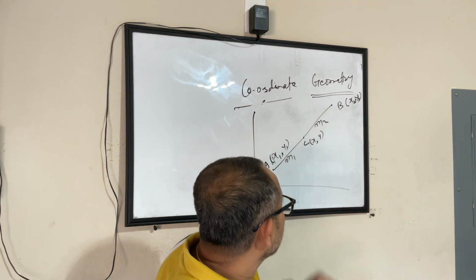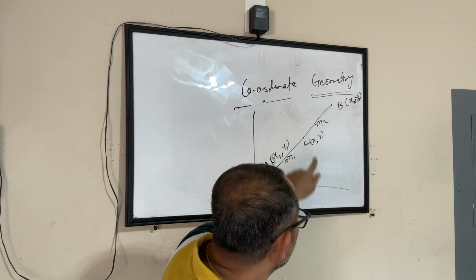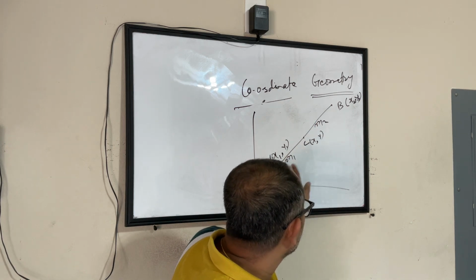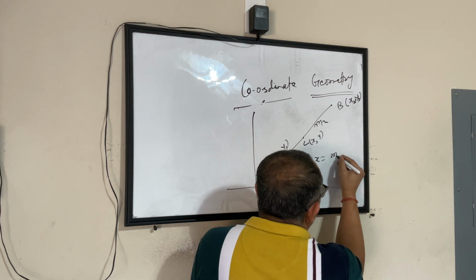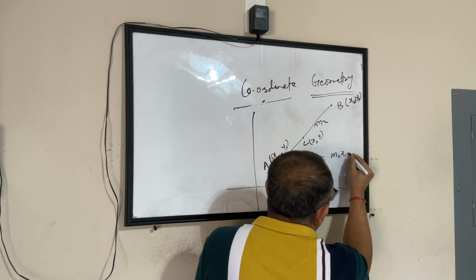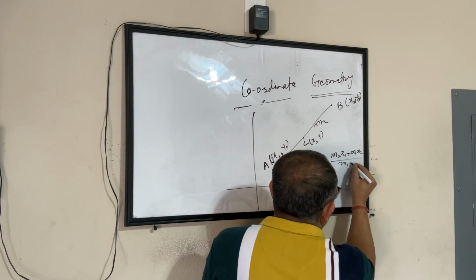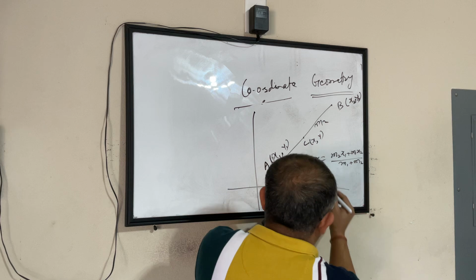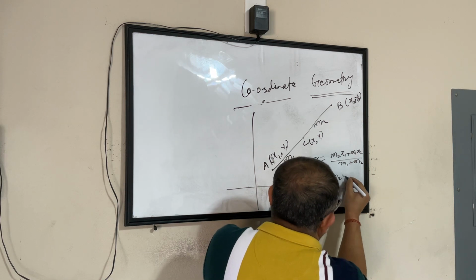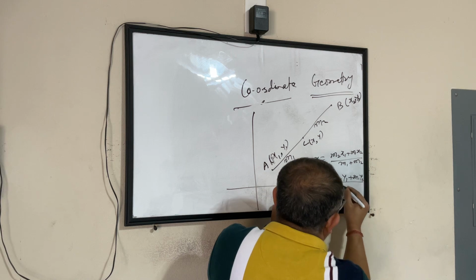And this formula says if you find a point C on this line which divides this line into the ratio m1 is to m2, then the x coordinate value would be m2 into x1 plus m1 into x2 divided by m1 plus m2, and the y coordinate value for C would be m2 y1 plus m1 y2 divided by m1 plus m2.